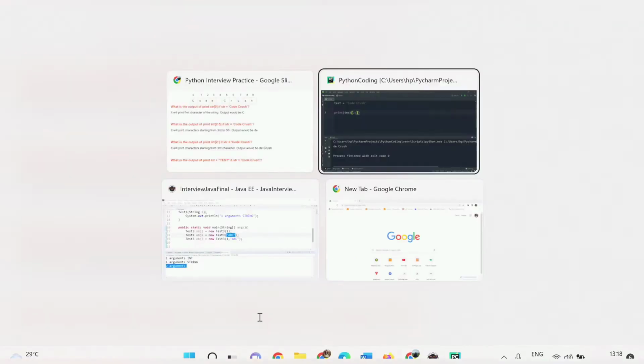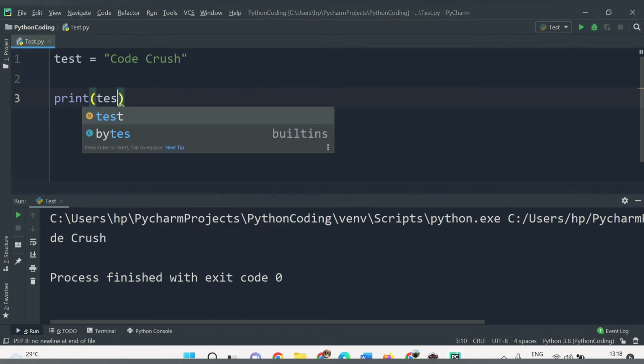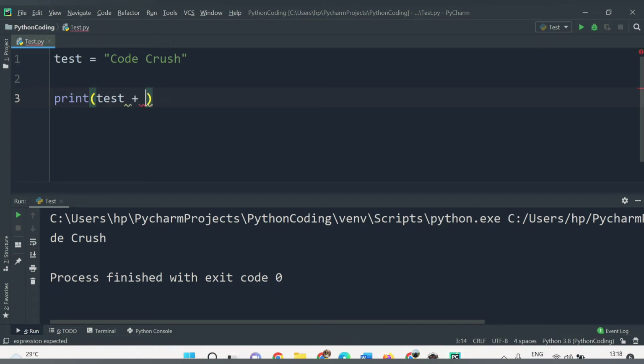Let's say in the code you have provided this test here, and I will print test plus, and the value there is also test. So here you can see test. This test variable has the value code crush, and after that you are adding test to that particular variable. Now let's see the difference.